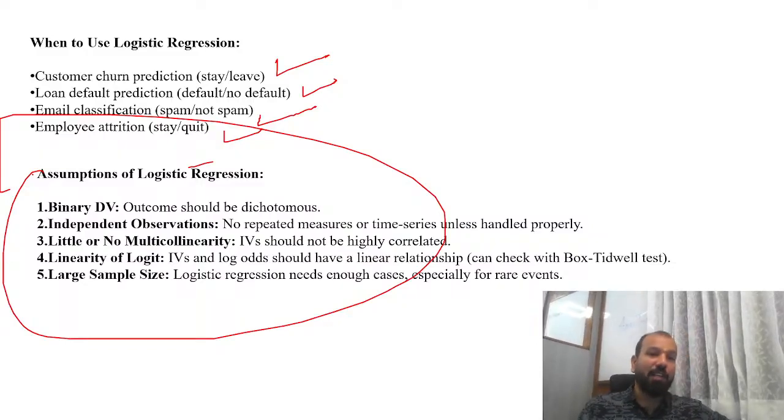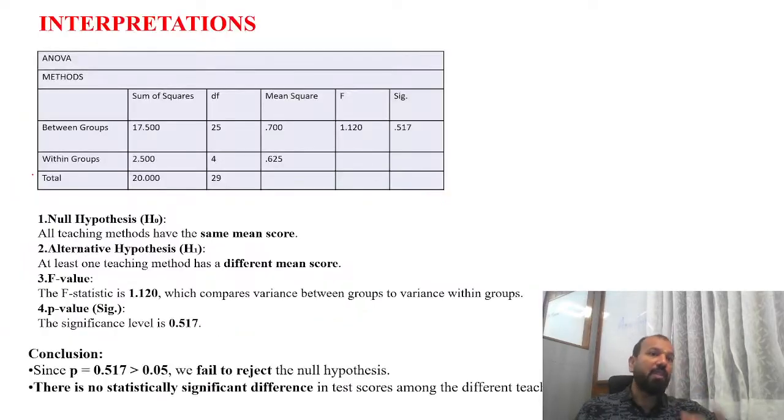If data is multicollinear, what is multicollinearity? I've already told you. Independent variables should not be very highly correlated. Linearity of the logit, large sample size. Logistic regression needs enough cases, specifically for the rare event. These are the basic assumptions you have to remember.